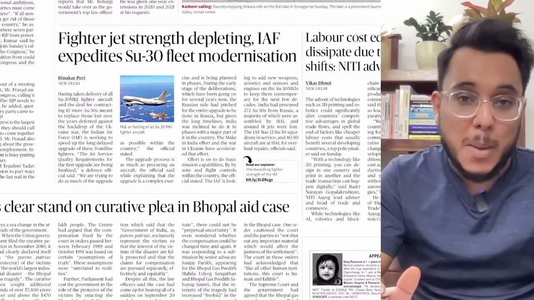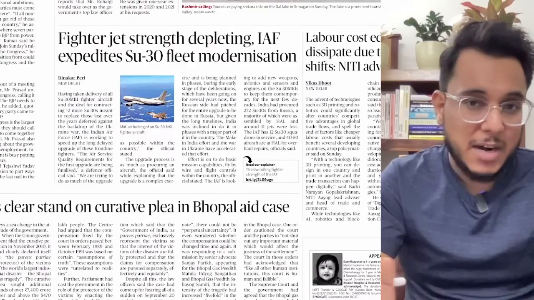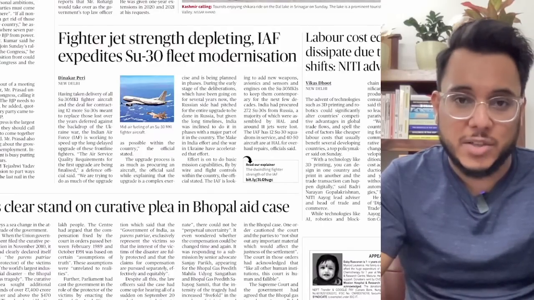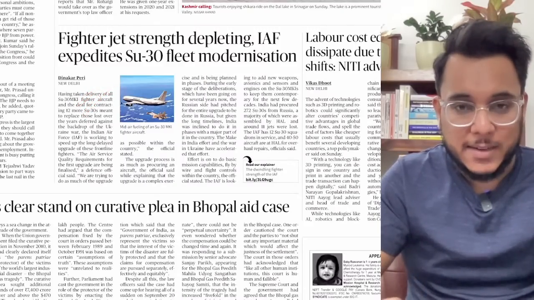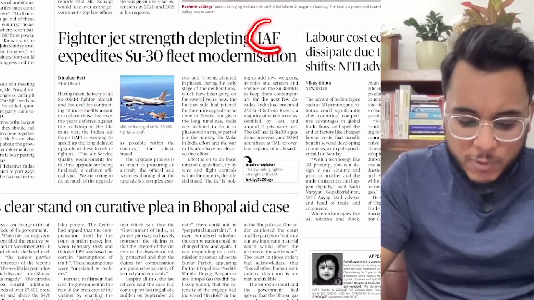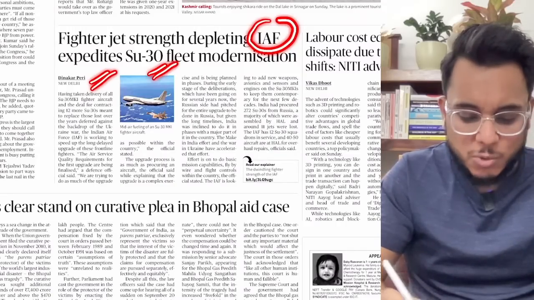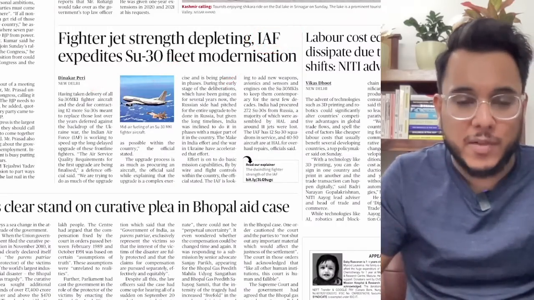On one hand there is Pakistan, on the other hand there is China, and confrontations with Pakistan and China have increased in the past. However, the fighter jet strength is depleting. Simply, the Indian Air Force has expedited the Su-30 fleet modernization. We need more aircraft.